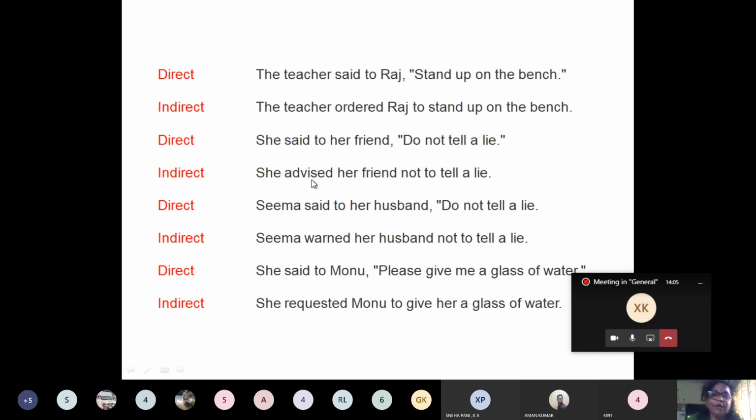Here "advised" and here "warned" are used because these are the expressions shown in the sentences. The words are the same, but to a friend you can advise, while in this relation it is a warning not to tell a lie.